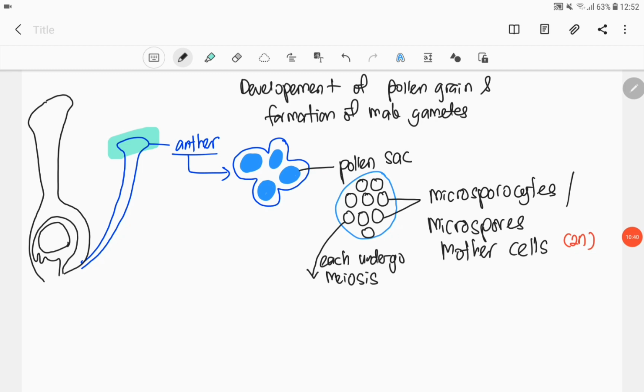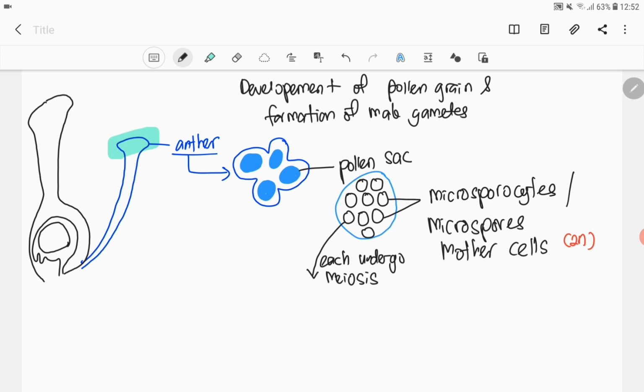So next, each of the microsporocyte will undergo process meiosis. So ingat balik, kalau meiosis ada 2 benda yang akan berlaku. First is daripada diploid cell, dia akan jadi haploid cell. Itu yang pertama, iaitu reduction in the ploidy number daripada 2N kepada separuh, iaitu haploid.